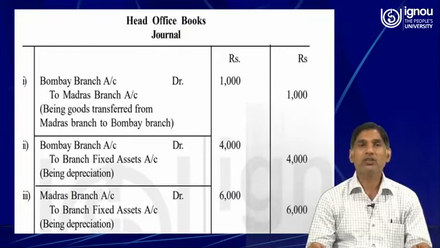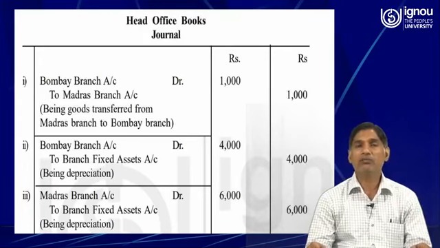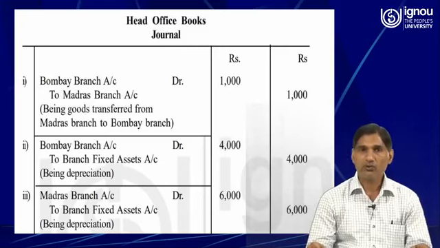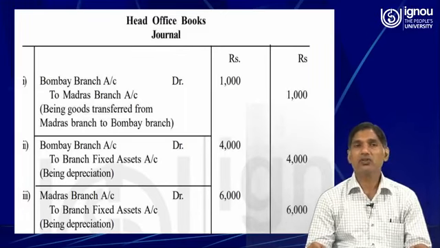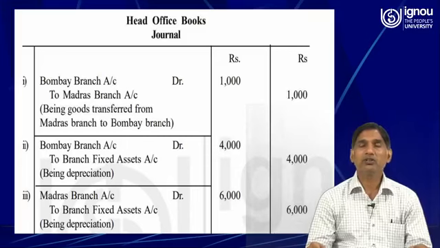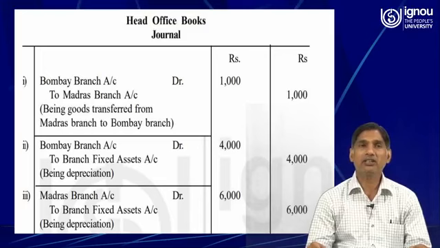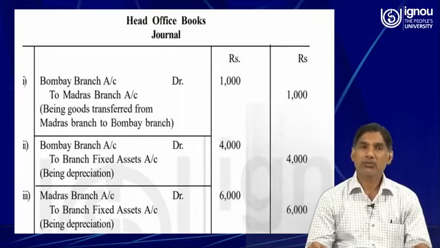Therefore the head office will debit the account of the Bombay branch by 4,000 rupees and Madras branch by 6,000 rupees, because it is categorically mentioned that the depreciation on branch fixed assets of rupees 4,000 pertains to the Bombay branch and rupees 6,000 pertains to the Madras branch.